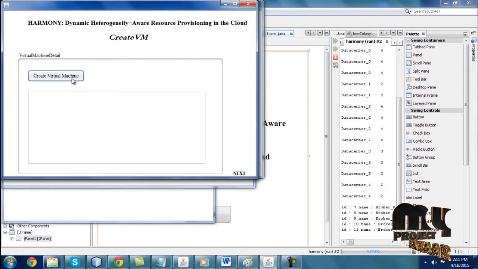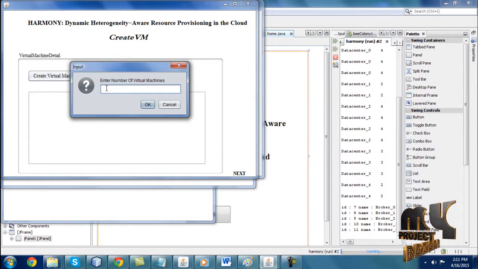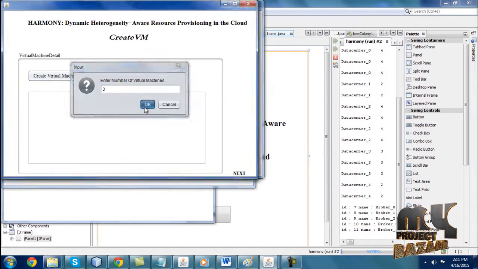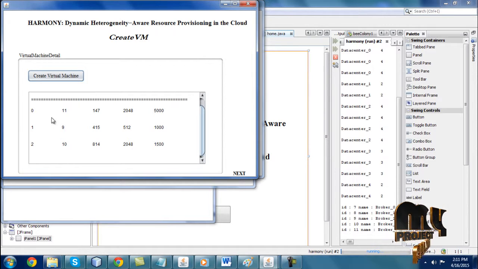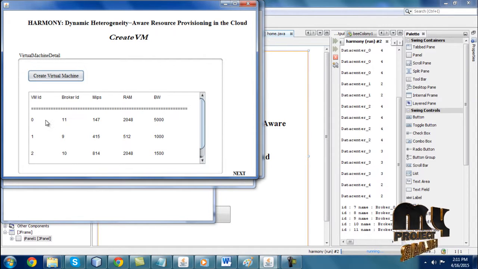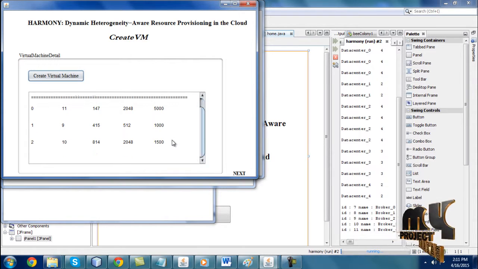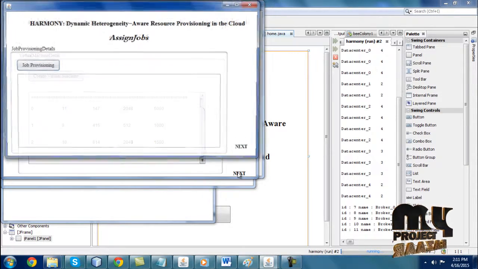Here I'm going to create virtual machines. Get the number of virtual machines. Here, three virtual machines are going to be created: 0, 1, and 2. Then this is the virtual machine ID. Here broker ID, nodes, RAM, and bandwidths are calculated. Then I'm clicking the next button.